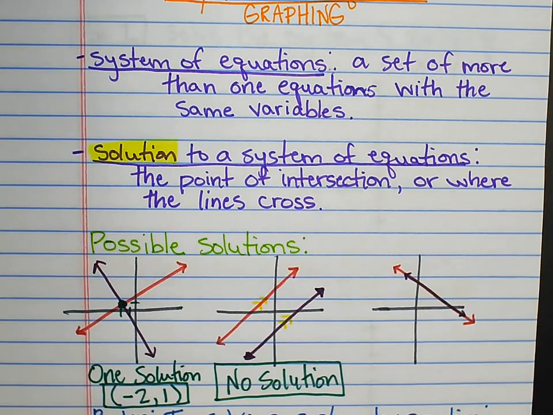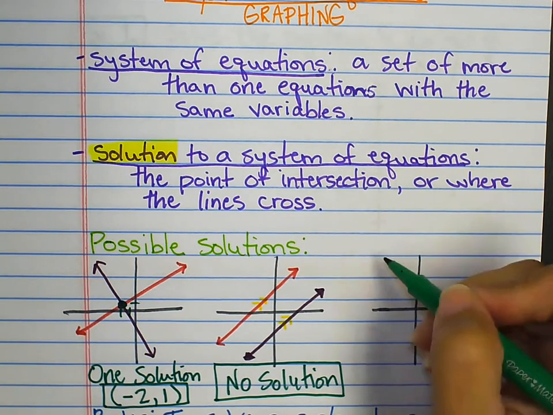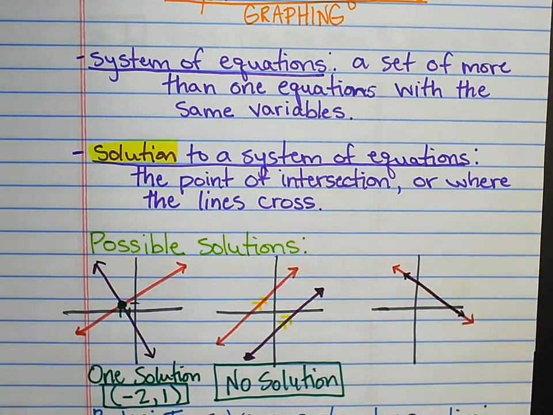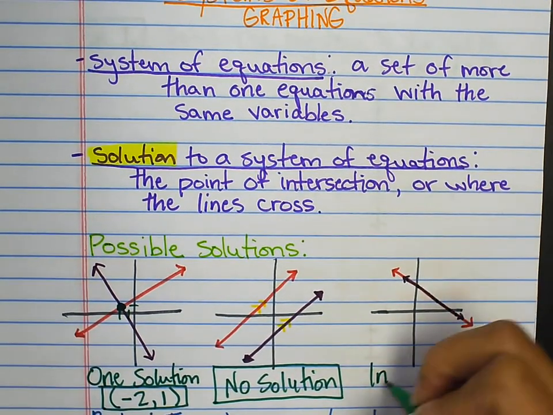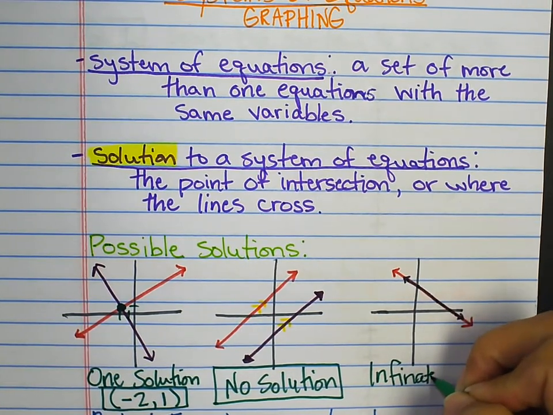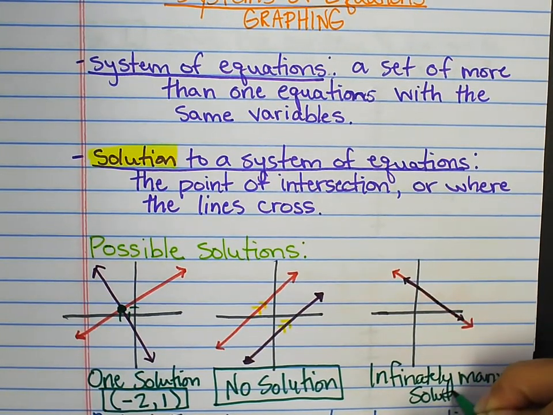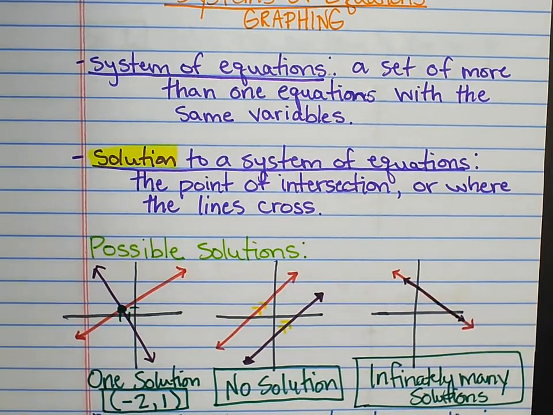And the final possibility is that you have the same exact equation twice, meaning the lines are laying on top of each other. If the lines are laying on top of each other, this is a solution, this is a solution, this is a solution, this is a solution, this, and they go on forever. So there is infinitely many solutions. Because I could pick any point that falls on that line and it would be a solution to that system of equations. Now this doesn't mean that every single point is a solution.